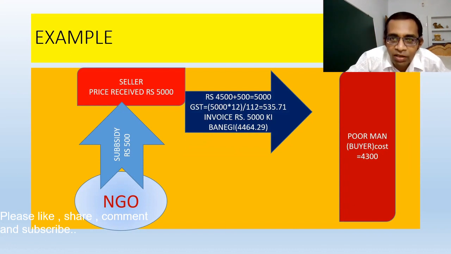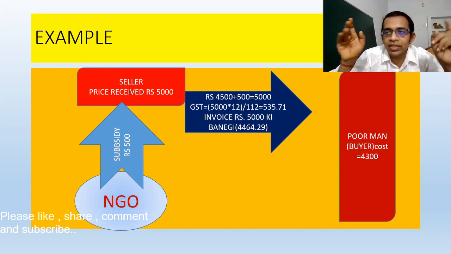So the provision of Section 15, subsection 2, clause E says that please include this subsidy in your transaction value. It means include this 500 in your 4,500 rupees and arrive at an amount of rupees 5,000.